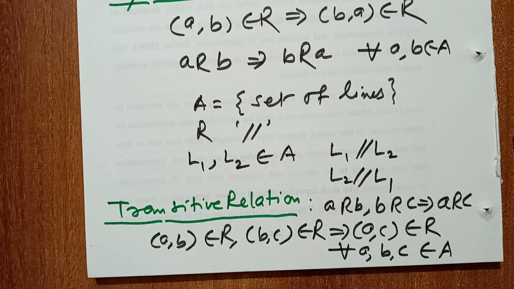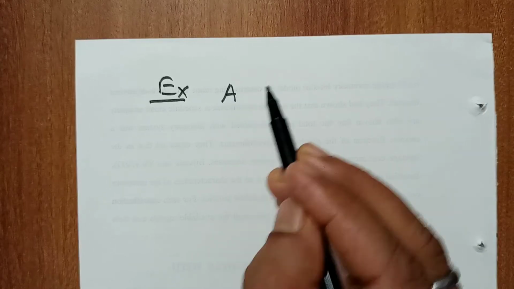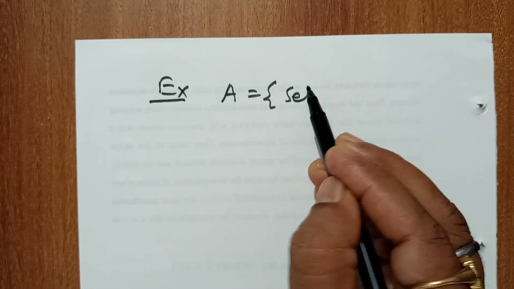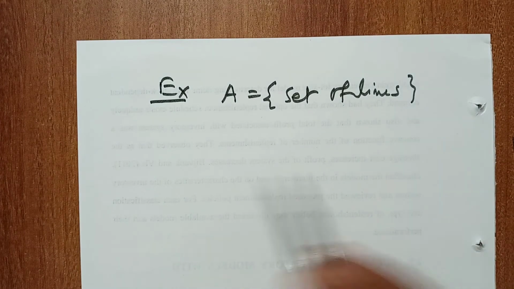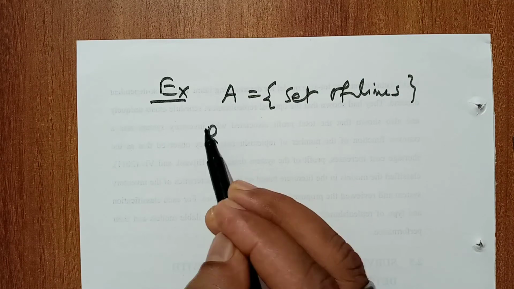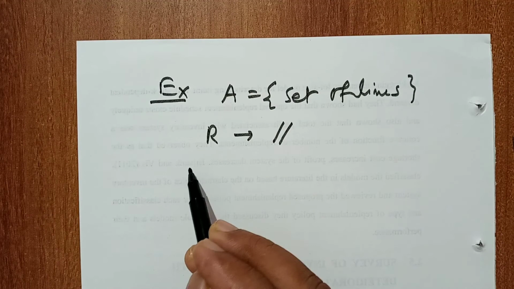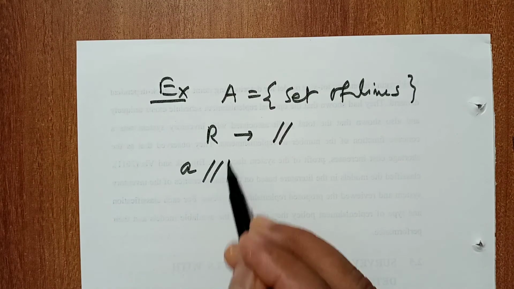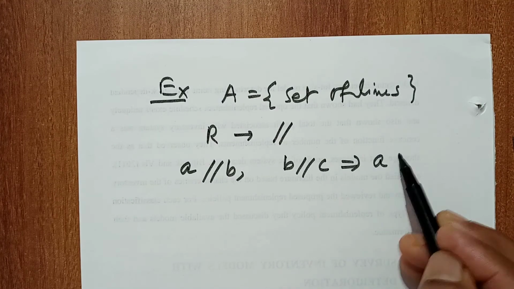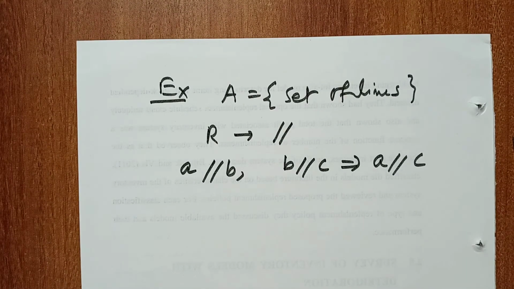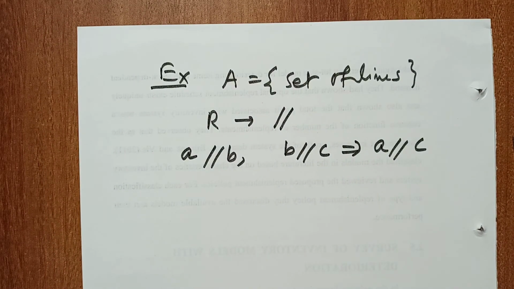For example, if set A is the set of lines, L1, L2, L3 and so on, and relation is parallel to, then if line a is parallel to b and b is parallel to c, then a is parallel to c. So in the set of lines, the relation parallel to is transitive.